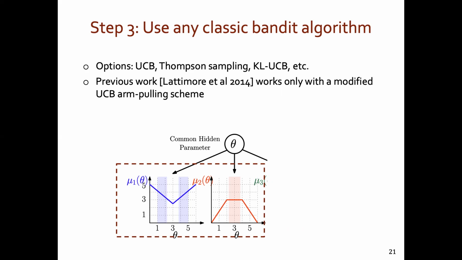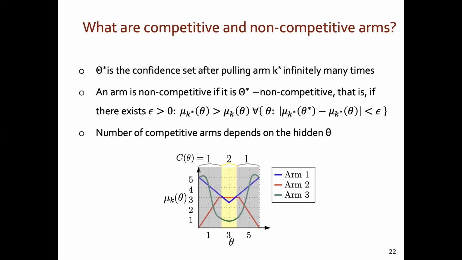Before we go there, let's understand what the competitive and non-competitive arms are. So if we repeat the previously described process, we'll end up pulling the optimal arm K star infinitely many times. And if theta star is the confidence set obtained after pulling the optimal arm infinitely many times, then we call an arm non-competitive if, for all values in theta star, arm K is suboptimal. Otherwise, it is competitive.